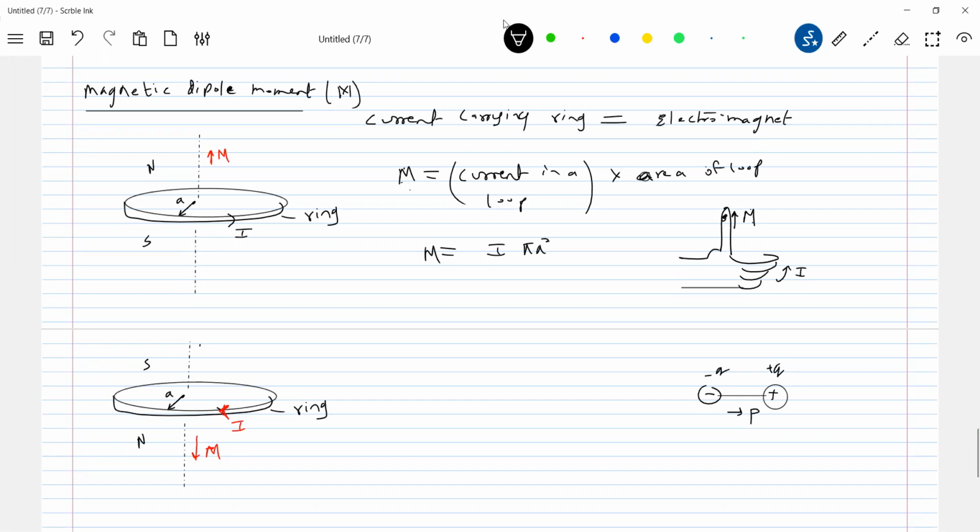Where is the application? Where we have come across the galvanometer. Of course, we are not using analog meters nowadays. Just go back to less than 1990. All measuring instruments were using this current carrying loop. I think it started almost from the 1850s. So for almost 140 years, any instrument you take, there must be a current carrying loop. You might imagine how much priority they give to this topic.